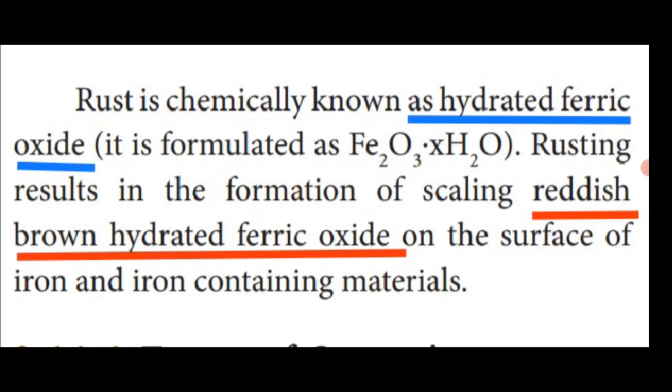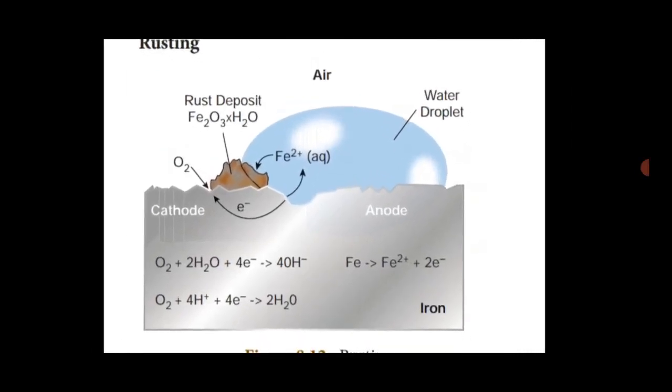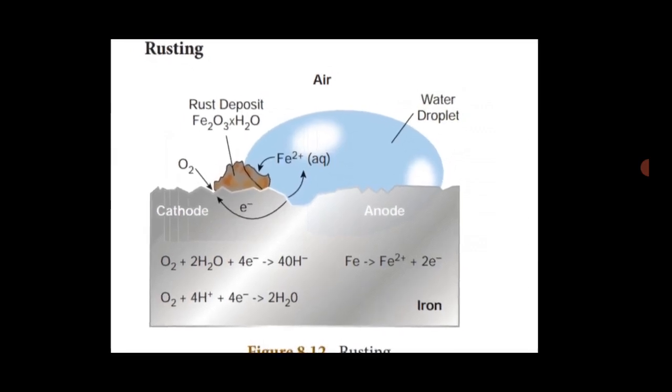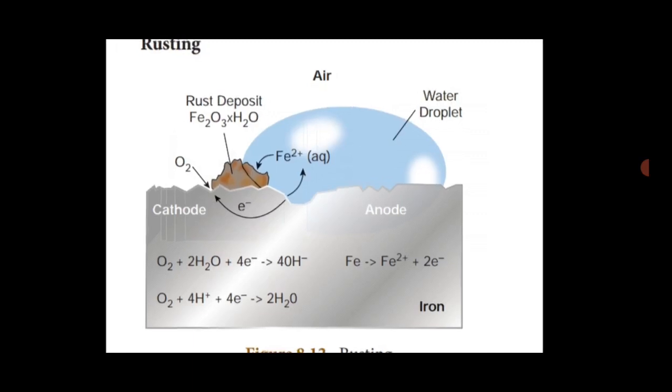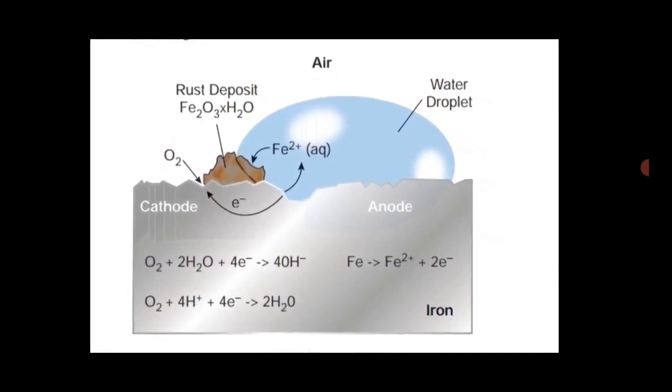What is the source of rust formation? Iron, air and water. The iron reacts with the air and water to form rust. The rust is hydrated ferric oxide. What is the formula of hydrated ferric oxide? Fe2O3·xH2O. Two reactions occur in this rusting process. One is the cathodic reaction, and the other is the anodic reaction.